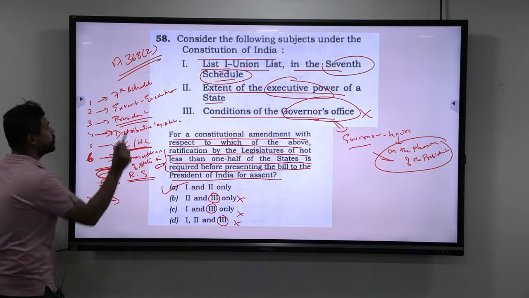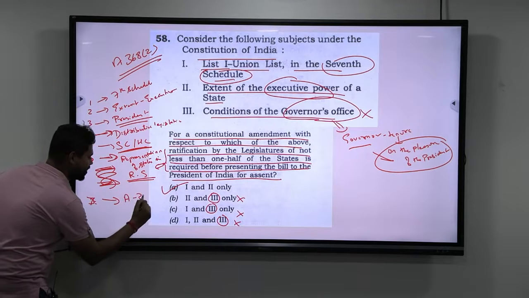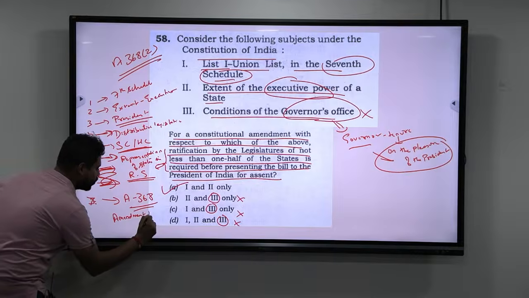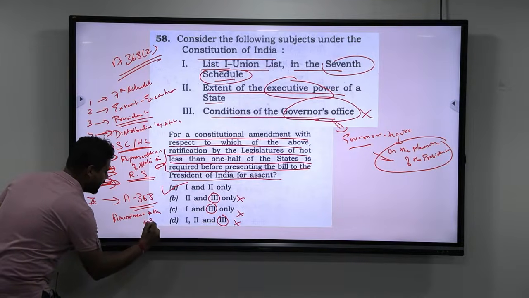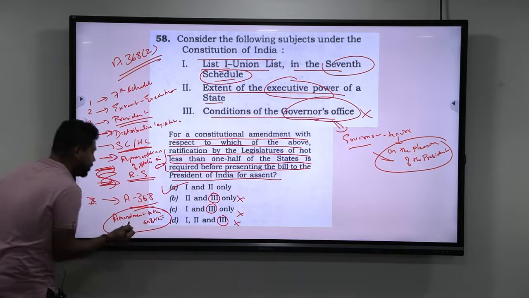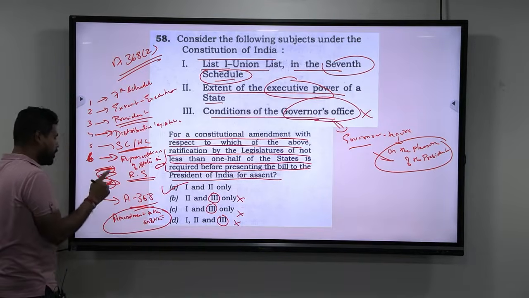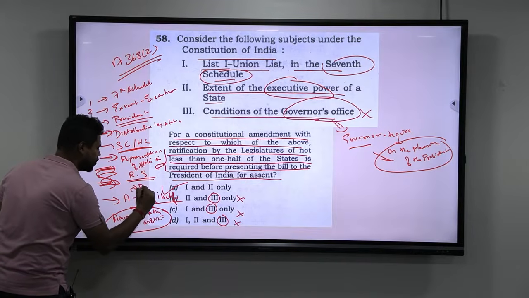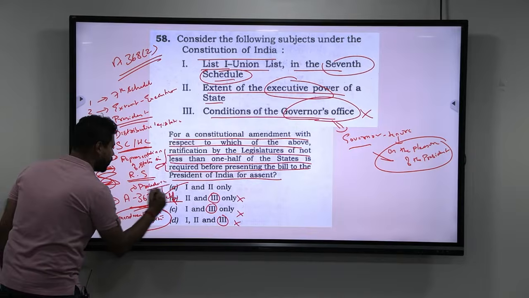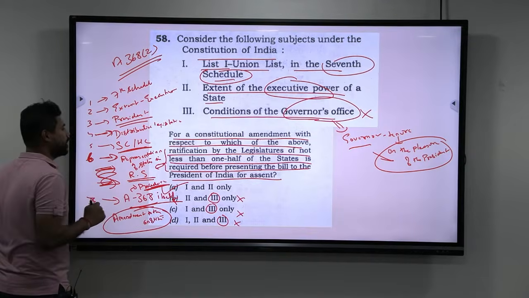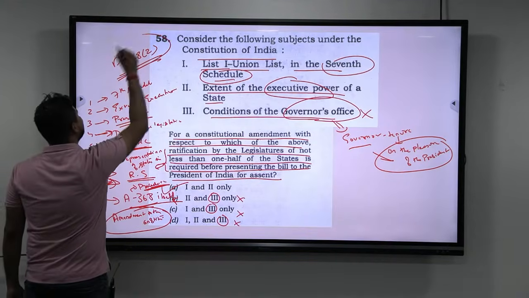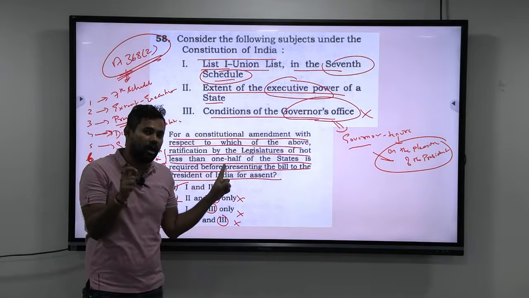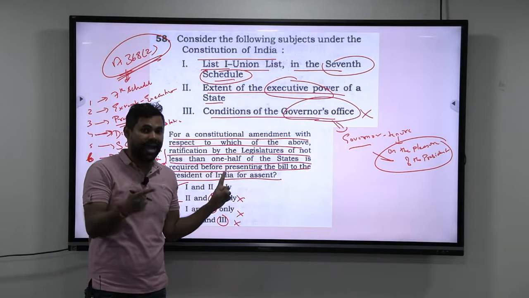The seventh one is, if you want to amend Article 368 itself, that is the procedure of amendment to the constitution. Article 368 talks about the procedure of amendment. If you want to bring any changes to the procedure, obviously you need half of the state legislatures. So overall, Article 368 talks about these 7 conditions where you need the ratification of half of the state legislatures for the Constitutional Amendment Act to be enforced.